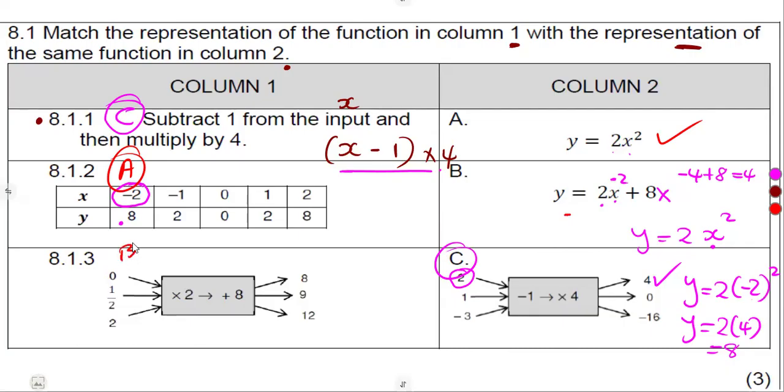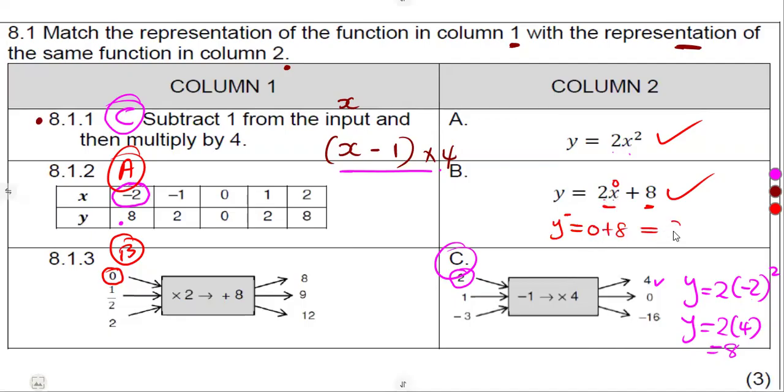But we can even try and see if B is the answer, because that is the only remaining answer that we have. Y is equal to 2x plus 8. Test, guys. When x is 0 there on your input, the output must be 8. So let's put 0 there and see. Y is equal to 2 times 0, that's 0 plus 8. As we can see, y is equal to 8.